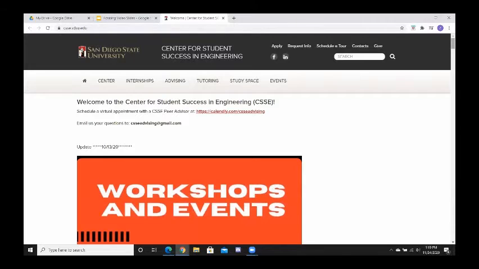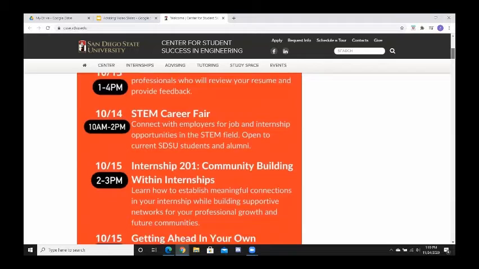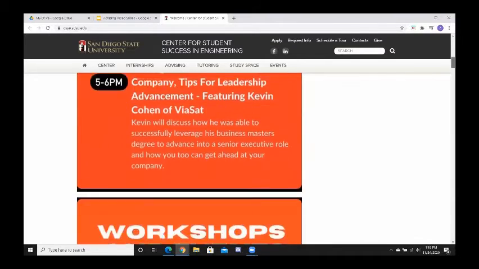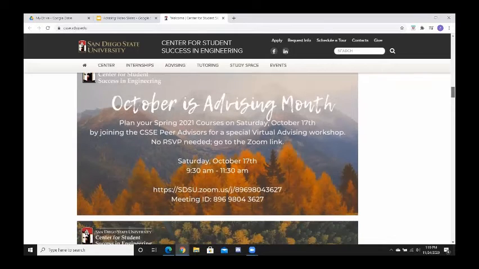So here you can see at the top, again, we have our advising services link. And you can see as we scroll down, there's a couple of workshops that get posted here, which are very useful if you would like to do some workshops. And you can see that we have a couple of notices on advising months. This is taking place in fall of 2020. So we're talking about the spring 2021 taking place in October.